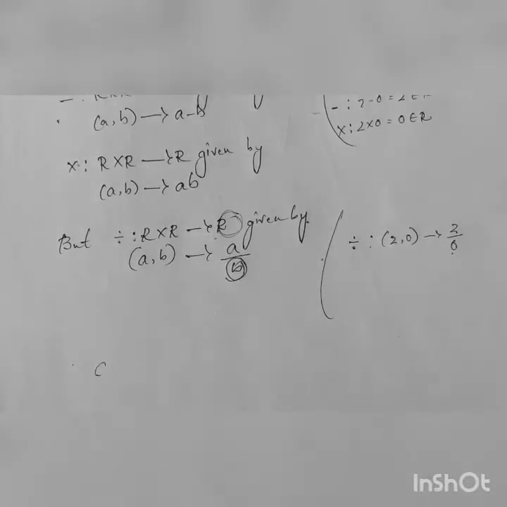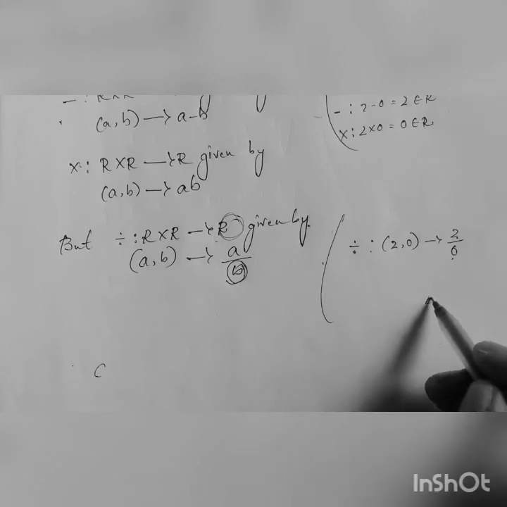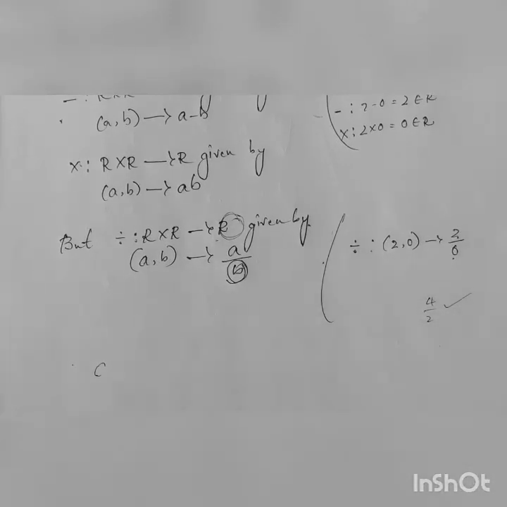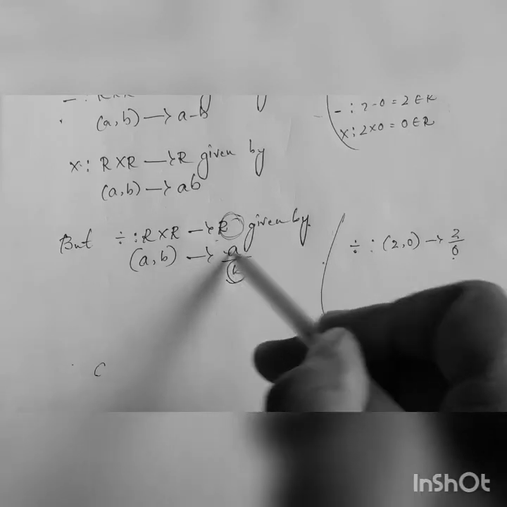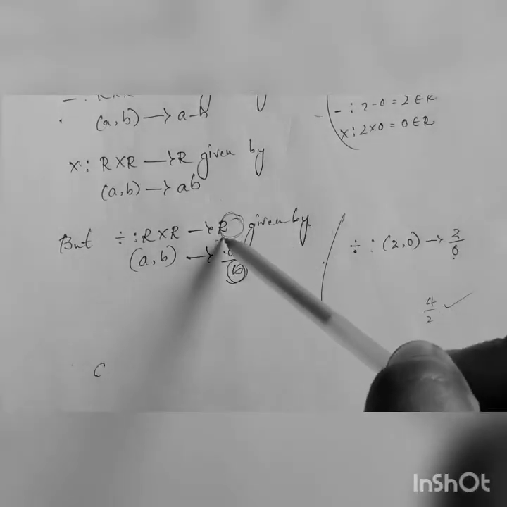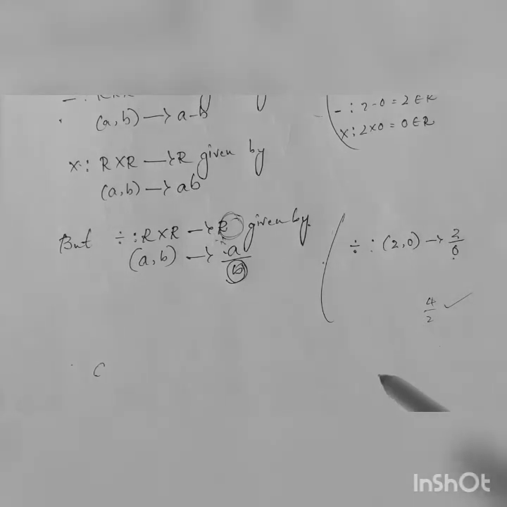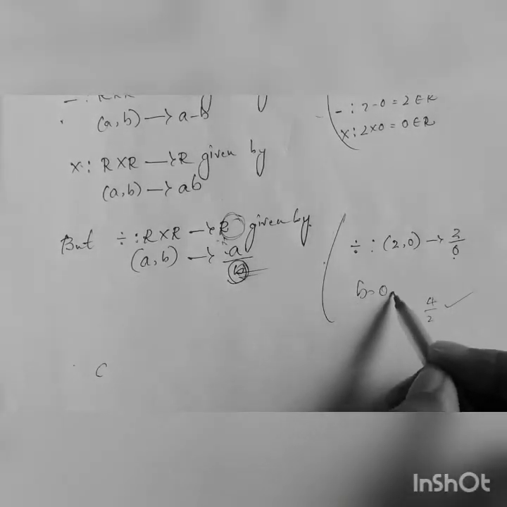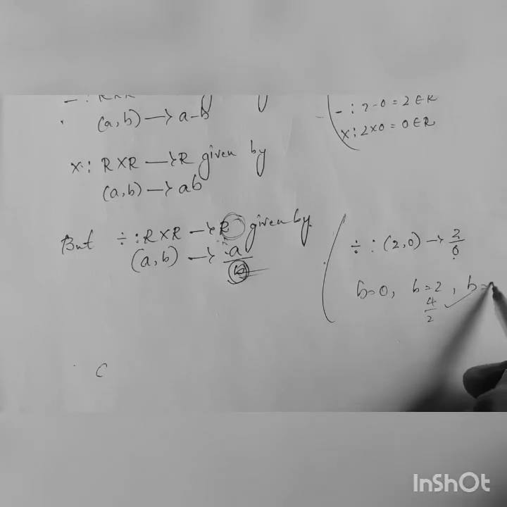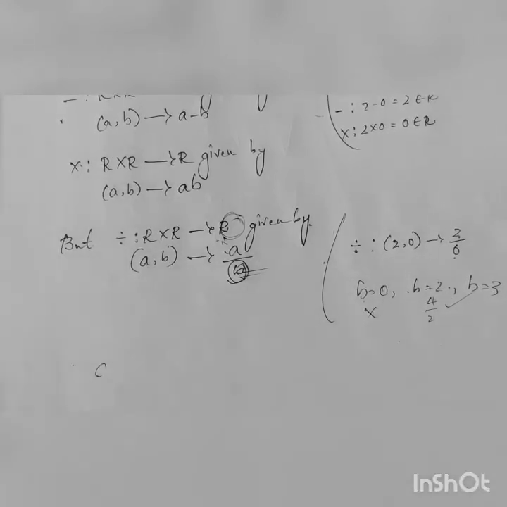If you take, instead of 0, something like 4 by 2, it will be a real number. But you need to consider all the possibilities of real numbers. You need to check: what if b is 0, what if b is 2, what if b is 3. If any one possibility doesn't support it, then you consider it is not a binary operation.